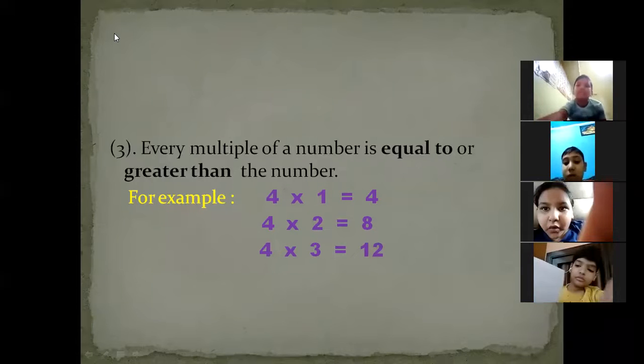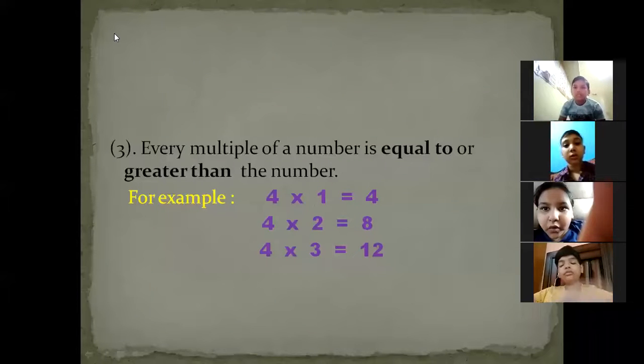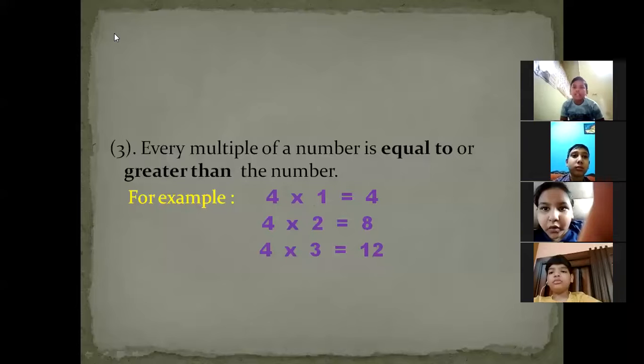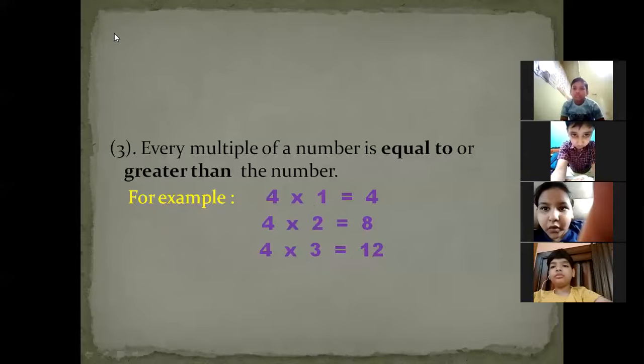Okay, beta, as I have given you these 3 examples, can you tell me whether 4, 8, 12 and 16, these all are greater than 4 or not? Or it can be equal to 4. Yes or no? Yes, ma'am. And similarly in the second case, this 7 is equal to this 7, but the rest of the multiples are greater than the number. Is it clear, beta? Yes, ma'am. You must observe in all the examples that all the multiples must always be greater than the number, or it can be equal to.